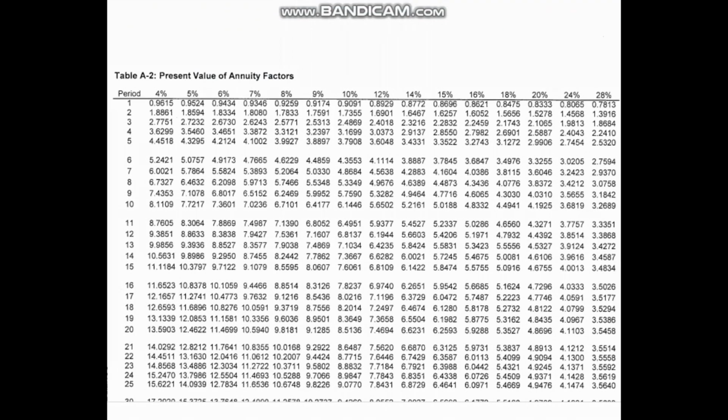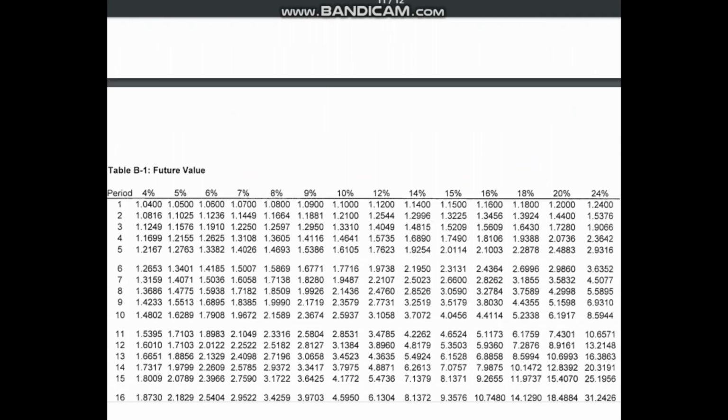Table A2 also represents the present value table, but this one has the annuity factors. So if you would like to make an investment yearly, or you make your payment every year, then you have to use this table. Now we move on to the third table.